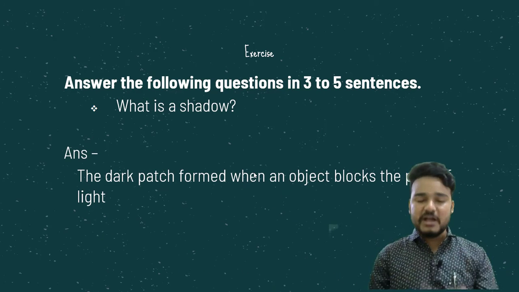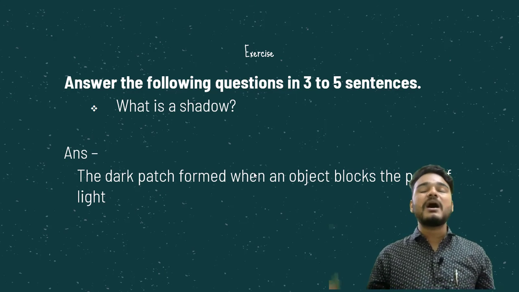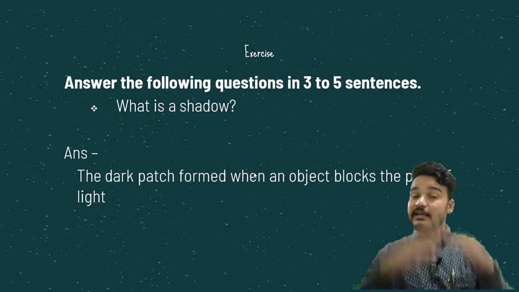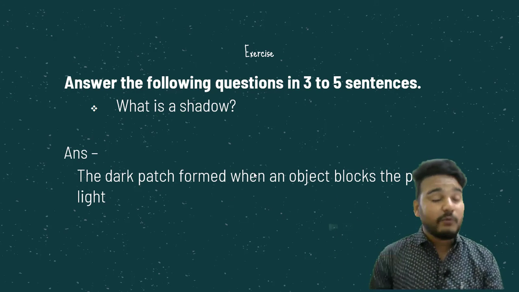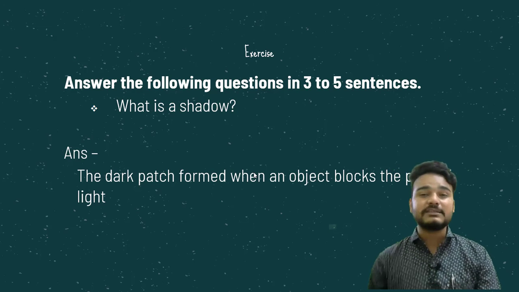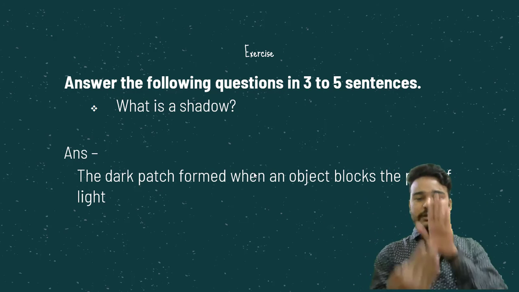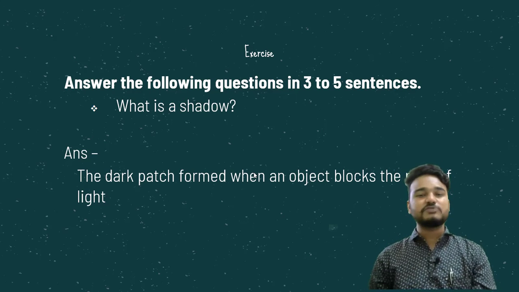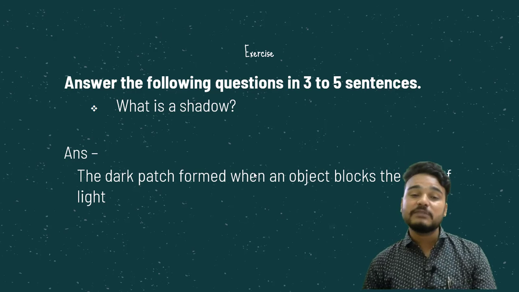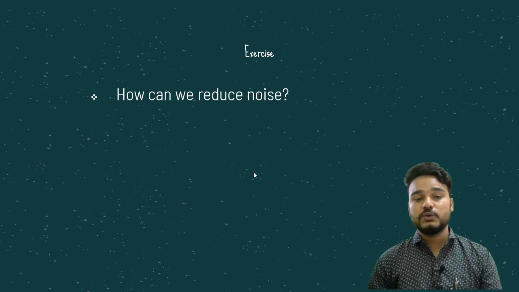A dark patch formed when an object blocks the path of a light. एक डार्क का सिलहट बनता है ना. That silhouette is formed when an object blocks the path of sunlight. Sunlight का जहां पे आती है, जब उसको बीच में अर्थ पे पड़ने से पहले अगर कोई उसको बीच में रोक लेता है, तो क्या होता है? बाद में शैडो बन जाती है. Okay, so that is your shadow.